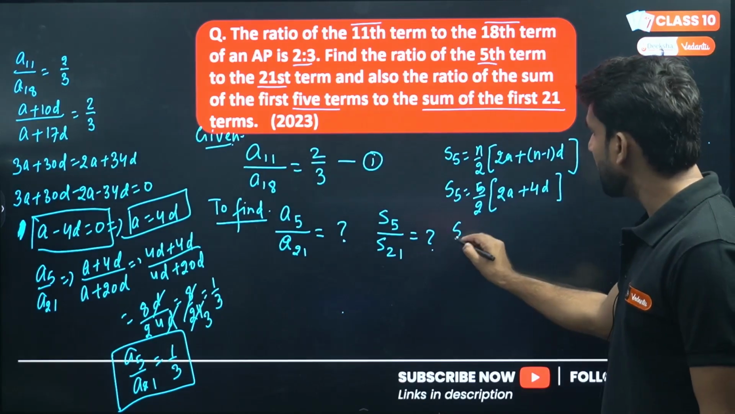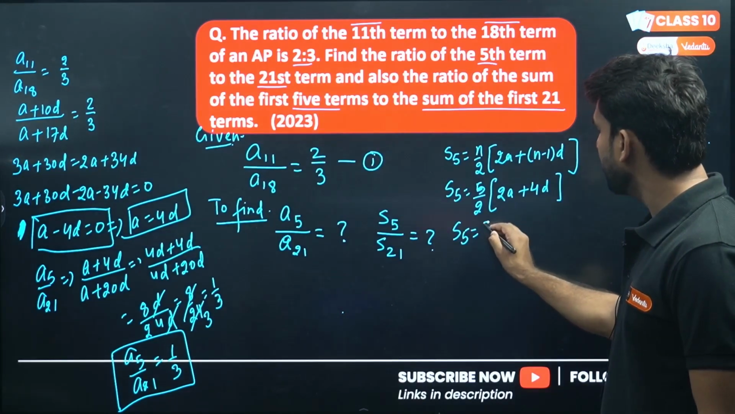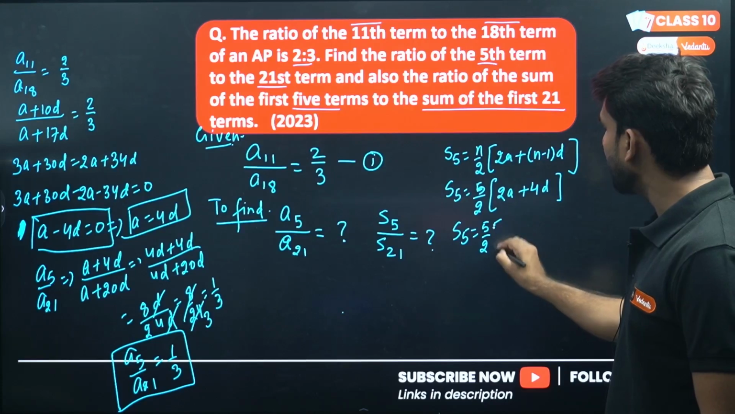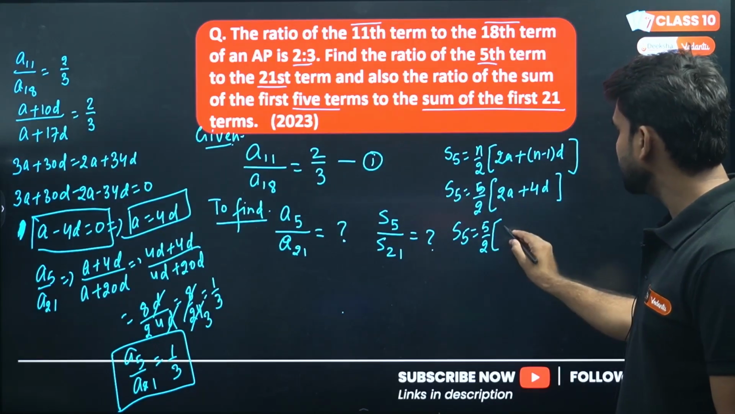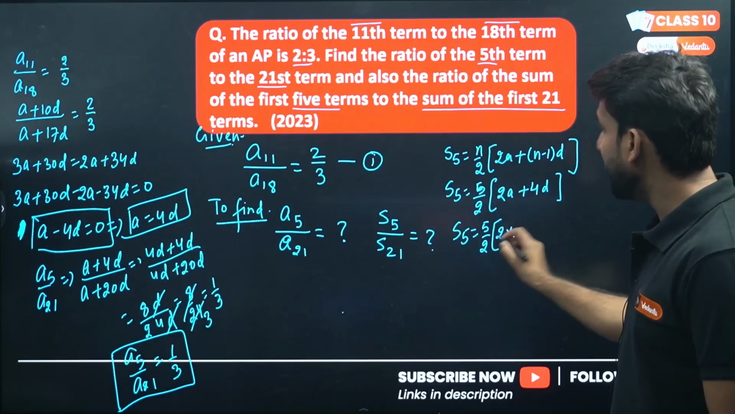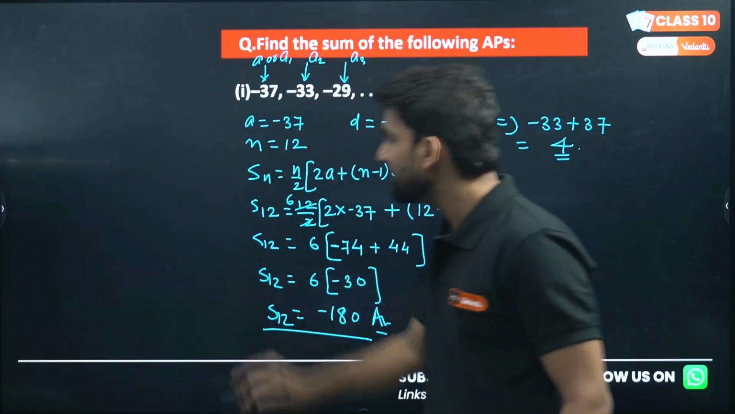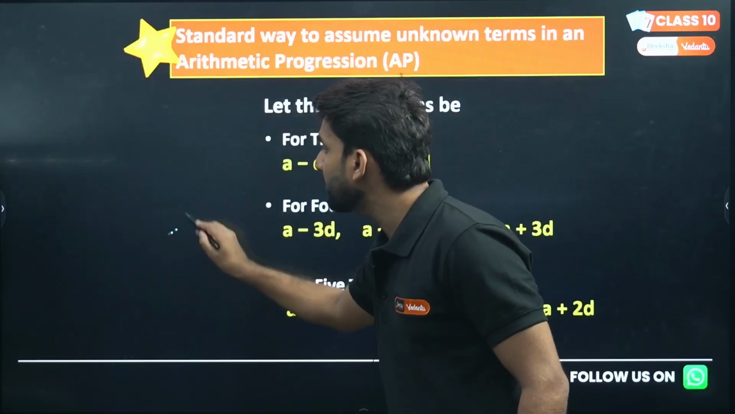Right? Now S5 will be 5 by 2. 2 cannot cancel 5, so keep it as it is. 2 into a. What is a here? A is equal to 4d.